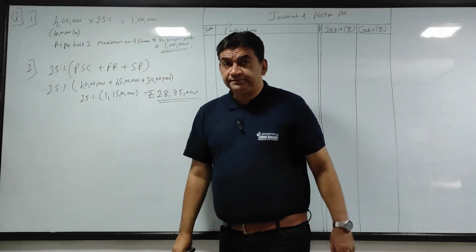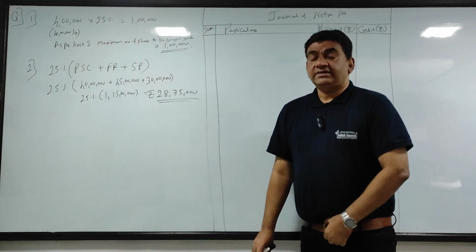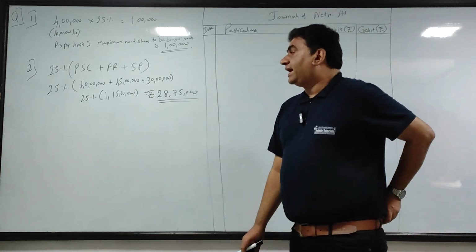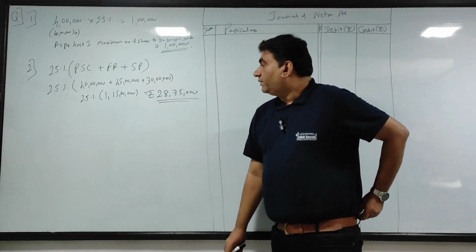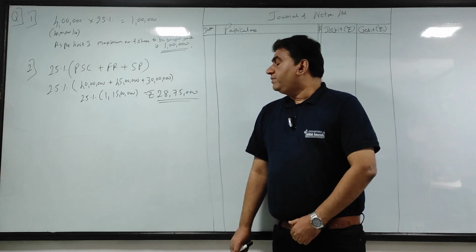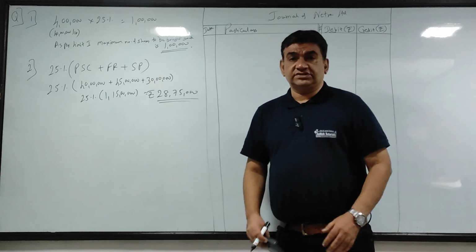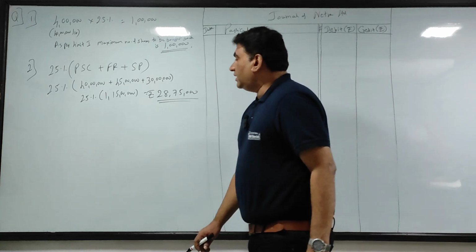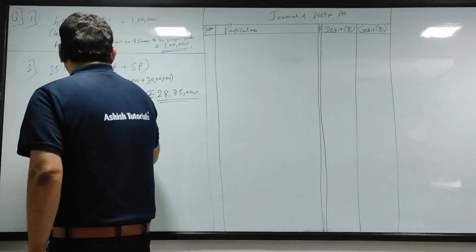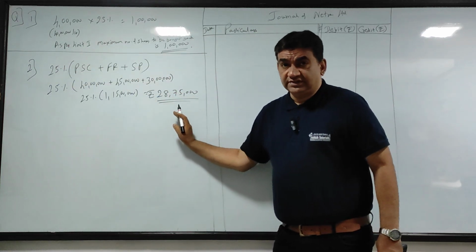Now remember, the maximum amount which you will pay on buyback will be 28 lakh 75,000. It cannot be more than 28 lakh 75,000.